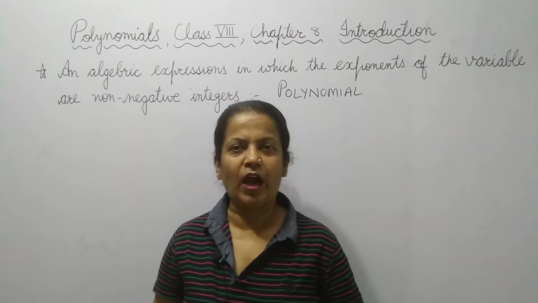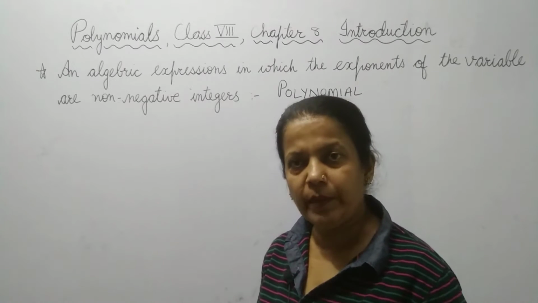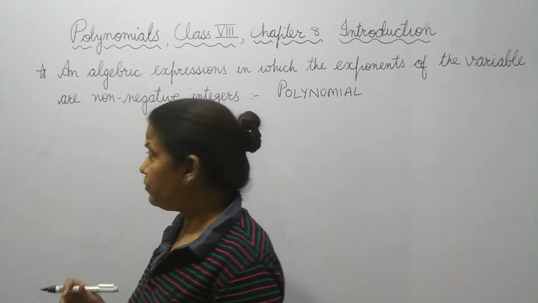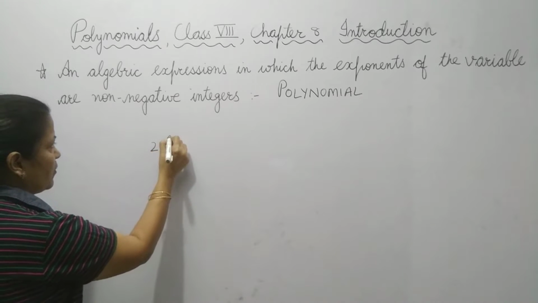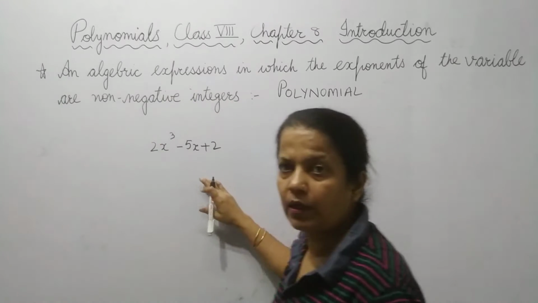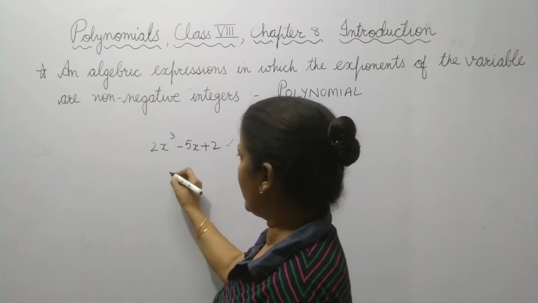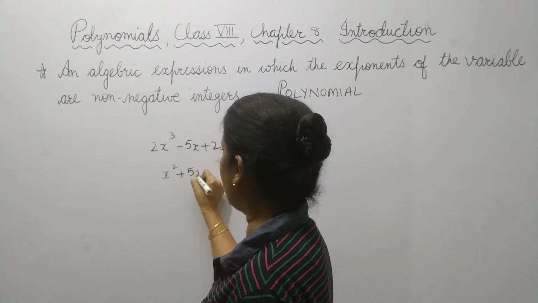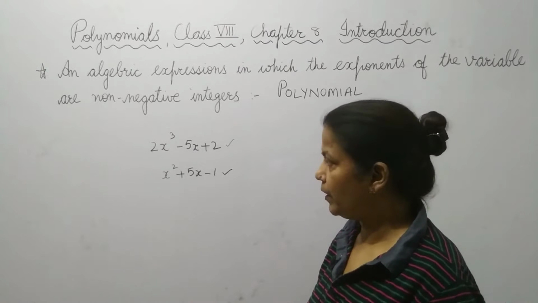Hello everyone. Now chapter 8. In chapter 8, which is related to polynomials, let's have a look at the definition. Suppose there is some expression written like this: 2x power 3 minus 5x plus 2. Then this is a polynomial. Okay. Let's take one more example. If it is written x square plus 5x minus 1, then this is also a polynomial.